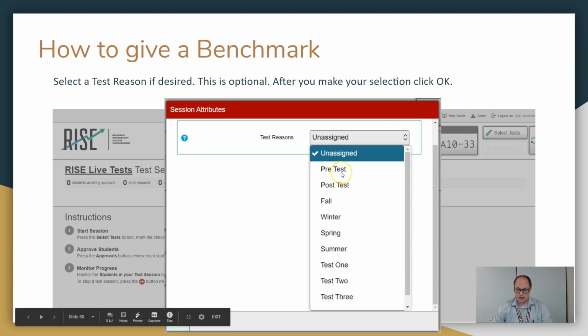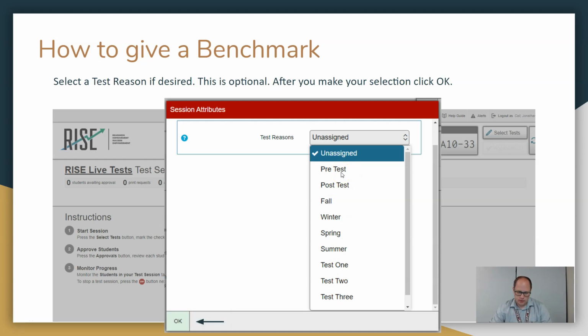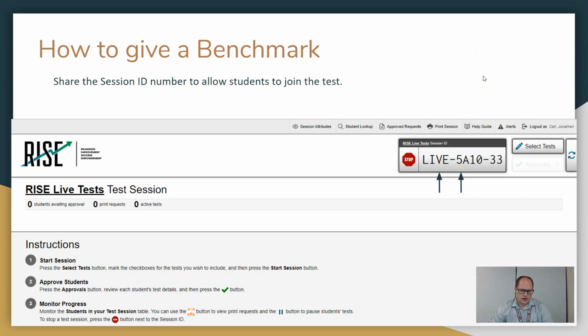label it as best you can, because that's going to help us in the future if you wanted to really have the data work for you. So also nice if you call something a pre-test and then take that same benchmark again later and call it a post-test. We can look at growth also there, which is kind of fun. Anyways, so pick one of these options for test reasons. They are really only for sorting data. So the name doesn't matter as much as long as you remember what you called it. So anyways, then click OK. I always called mine pre-test, by the way, when I gave my benchmark a couple weeks ago.